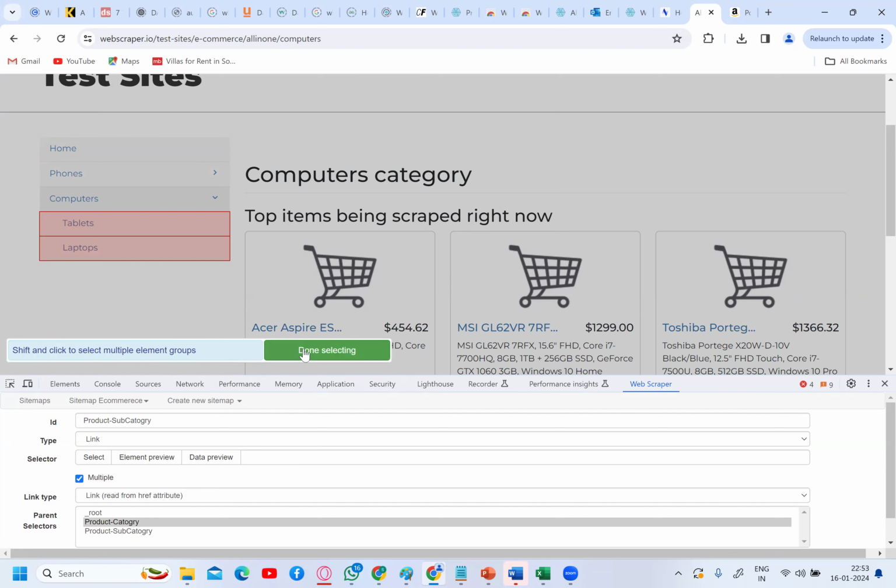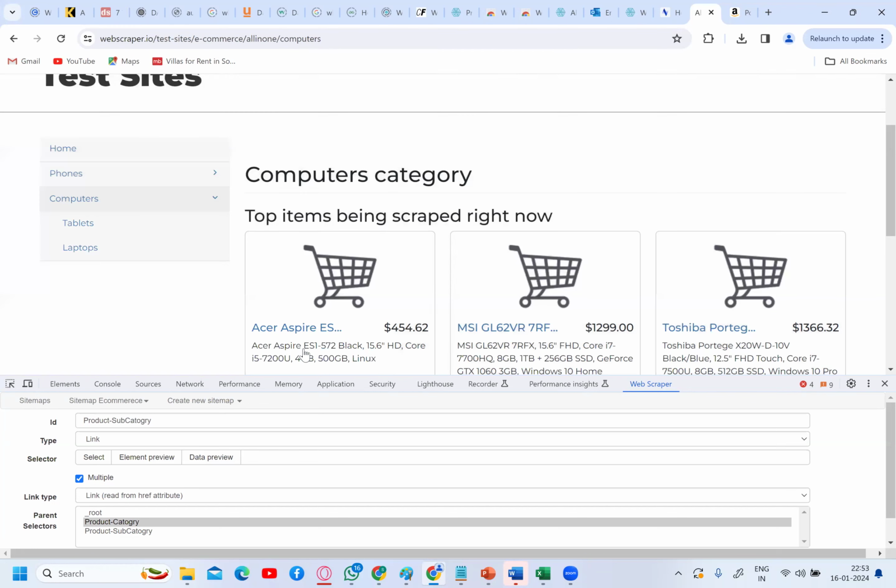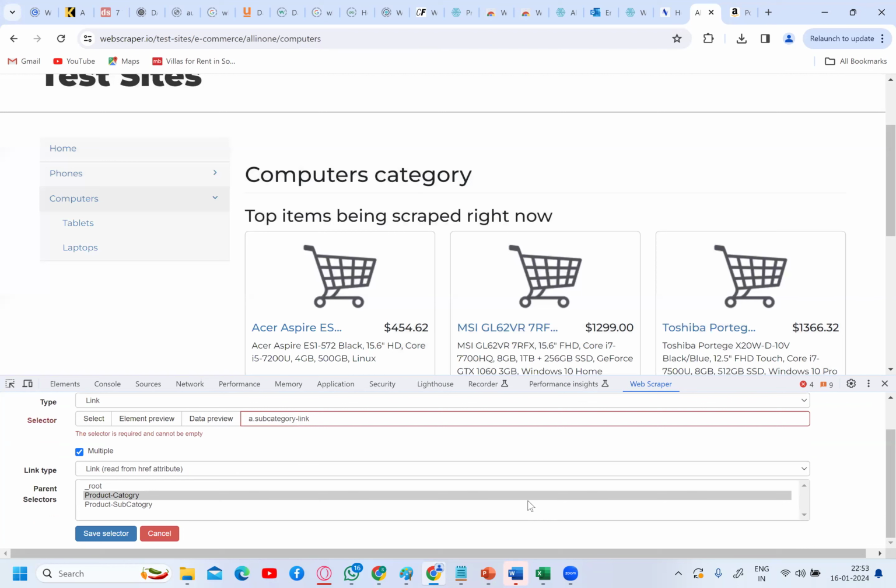Okay, so basically it is done already. It has been selected. Once you select two, all categories will be selected, subcategories will be selected. Click on done selecting. Okay, it is done. Yes, subcategory page is created. See here under root, category page is created. Again, subcategory link is created.